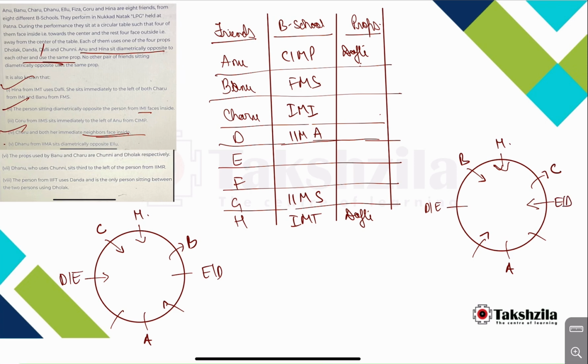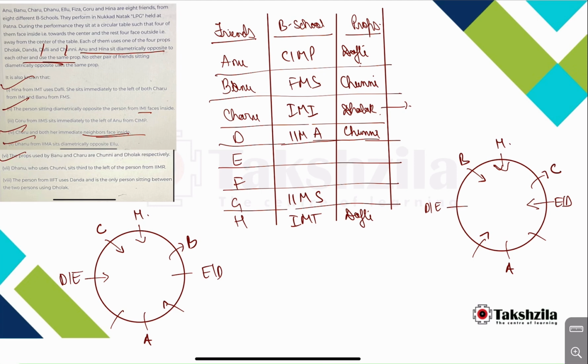Okay. The props used by Banu and Charu are Chunni and Dholak respectively. So Banu is using Chunni and Charu is using Dholak. Dhanu who uses Chunni, so Dhanu is using Chunni. Now Chunni prop is also occupied. 2 are done. Okay. Dhanu uses Chunni, sits third to the left of person from IMR. Okay. The person from IFT uses Danda and is the only person sitting between the 2 persons using Dholak. So who are the 2 persons using Dholak? One is Charu and the other we don't know. So one is Charu.